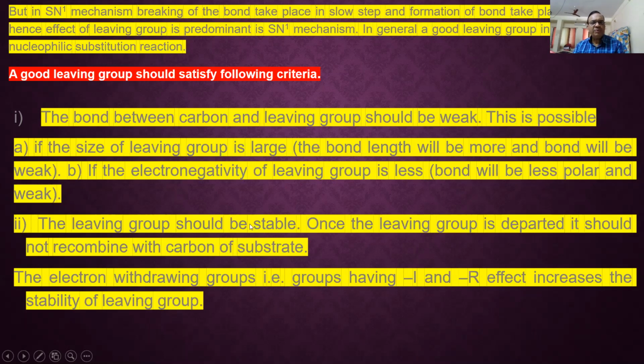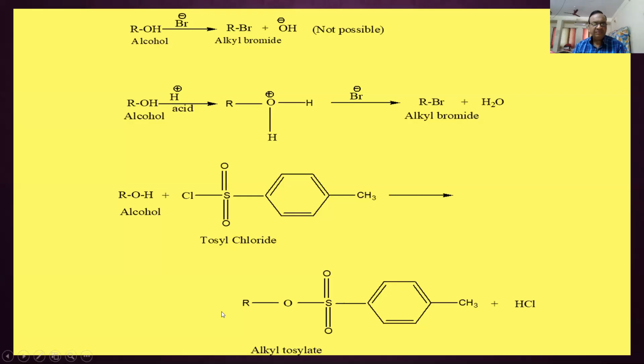The leaving group should be stable. Once it has departed, it should not recombine with the carbon of the substrate. So the group which leaves should be stable after leaving. Electron withdrawing groups, that is groups having -I and -R effect, increase the stability of the leaving group.